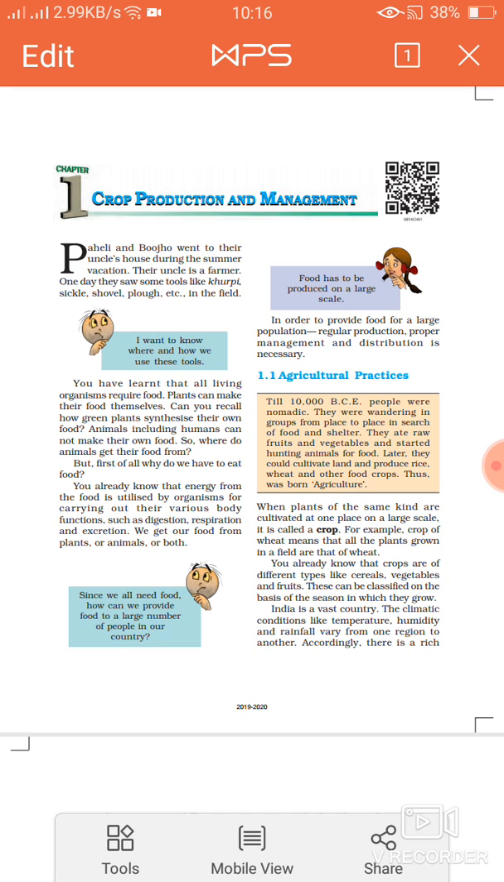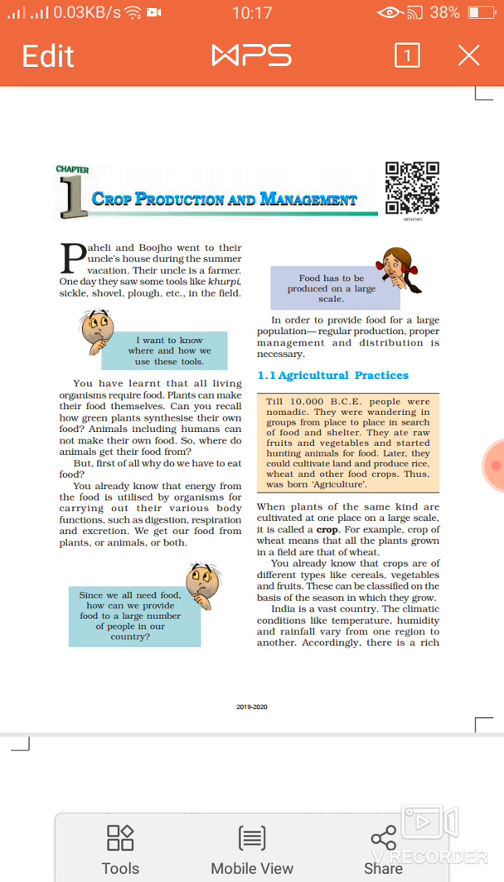Agricultural practices till 10,000 BCE. Till 10,000 BCE, in the early period, people were nomadic. They moved from one place to another, wandering in groups in search of food and shelter. They were also called hunter-gatherers. They ate raw fruits and vegetables, which are not cooked, and also started hunting animals for their food.